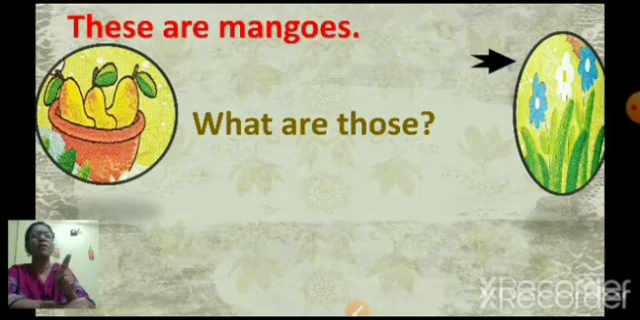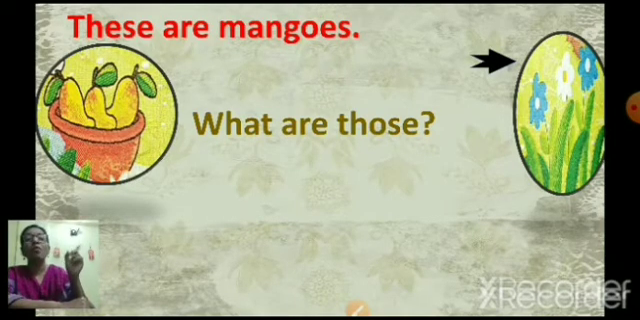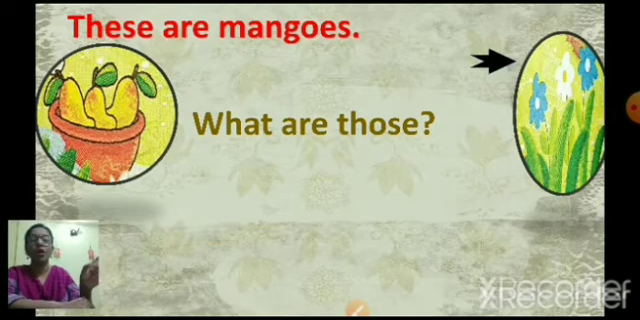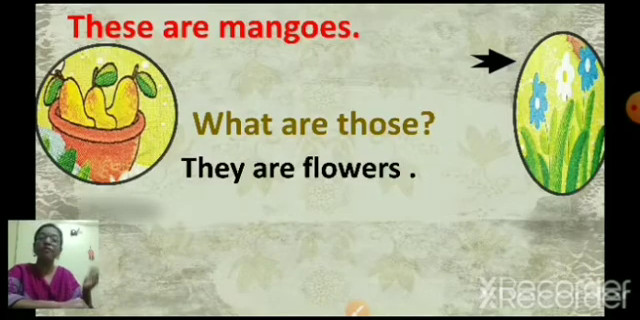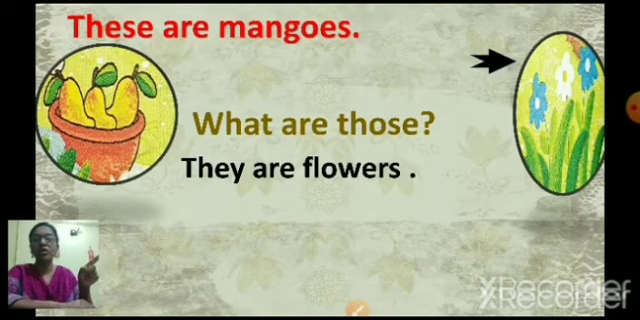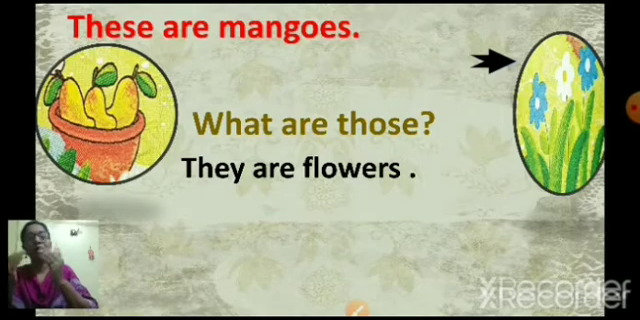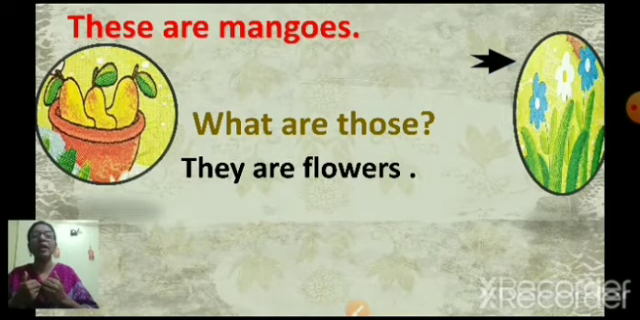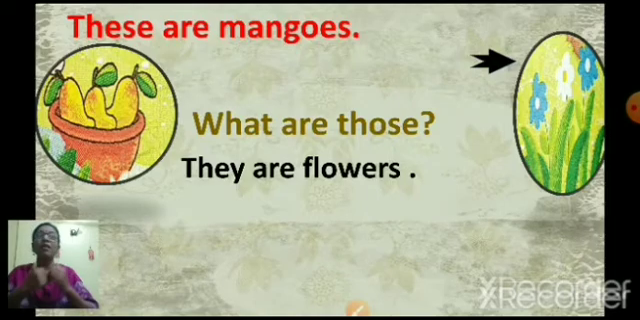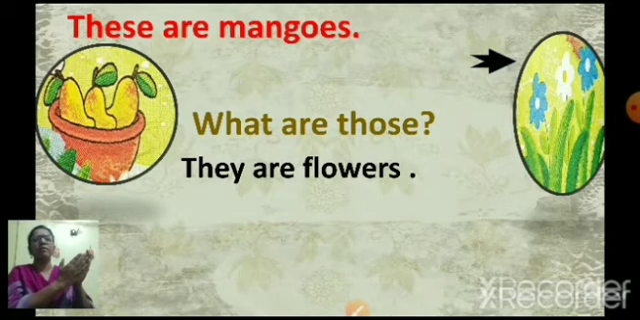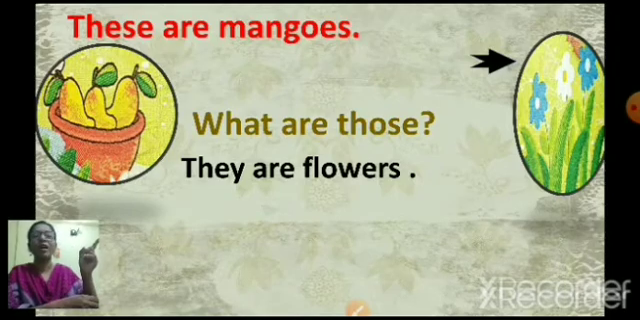And the flowers are many, but they are far away. So we are going to point out and ask, what are those? What are those? So how are you going to answer? They are flowers. What are those? They are flowers. Understood? So these we use when the objects are many and they are near to us. We say these. And when the objects are far away from us, we use those. When you are pointing at far away objects and they are many, we use those.